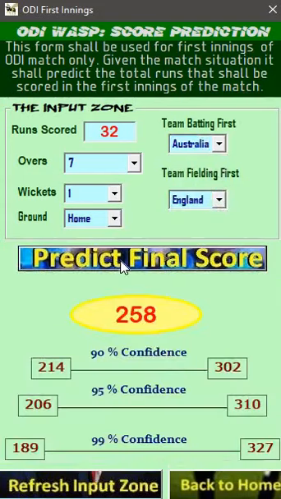And suppose the team batting first, whatever be the team, is batting in its home ground. So we select home from here. For the name of the team, suppose Australia is playing against England in their home ground, so we pick Australia, and from here we pick England. Then when we press predict final score, we get the final score here: in this one day match, 258 runs is predicted, and here we have the confidence intervals.